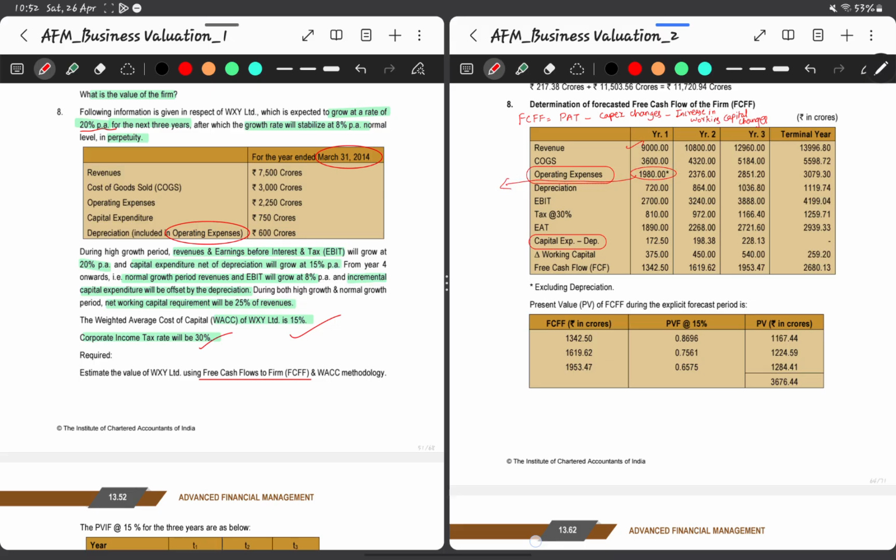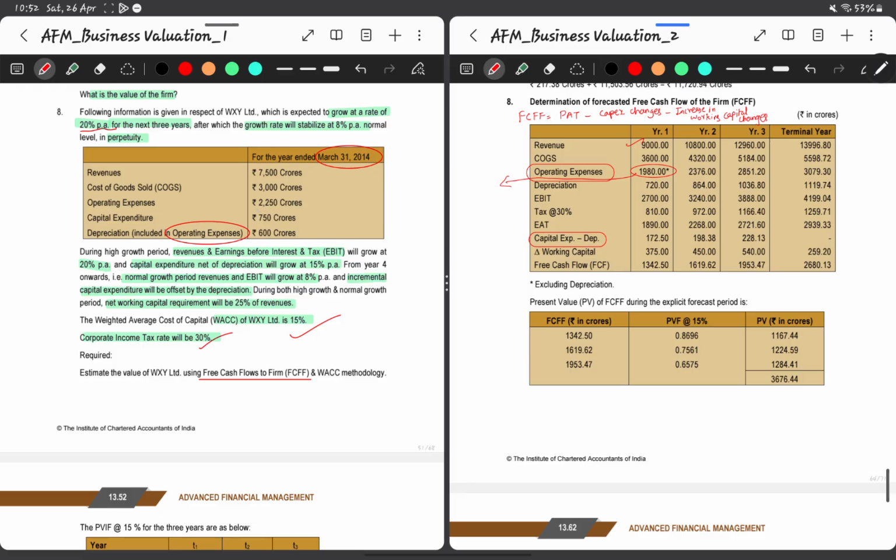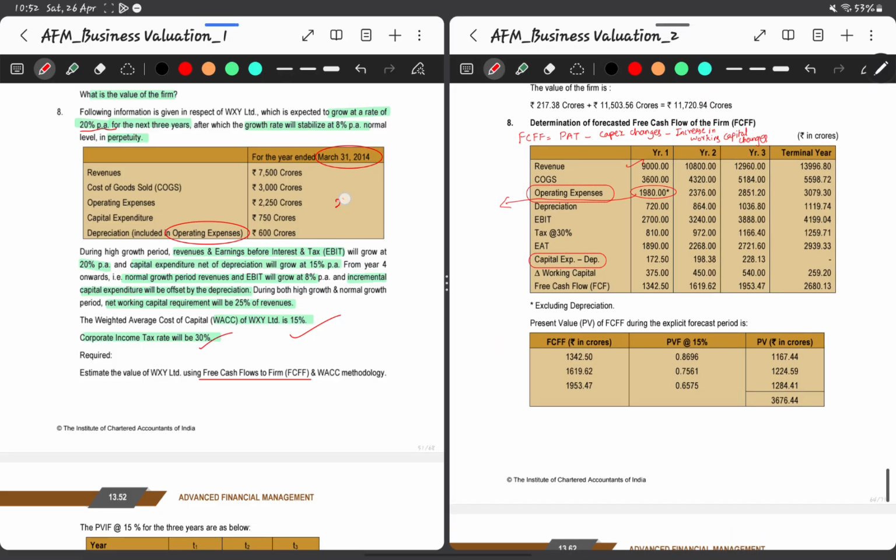This is nothing but the operating expenses of the base year. So this 2250, since they told it already includes depreciation, minus 600 will give us 1650, then plus 20%, because the growth rate is 20%, will give us this 1980.